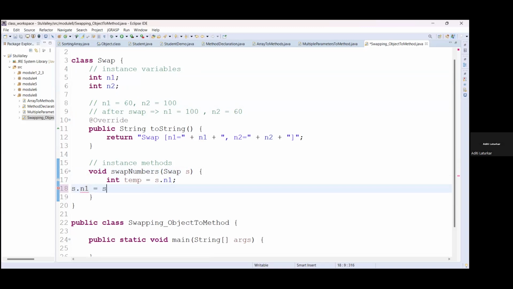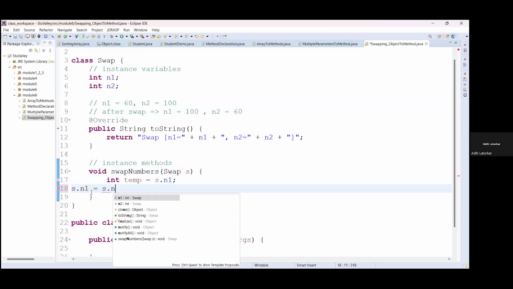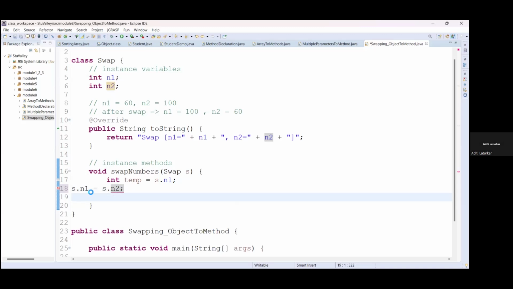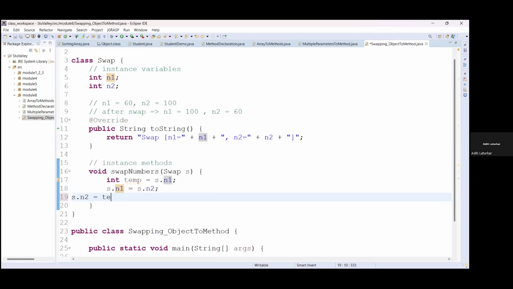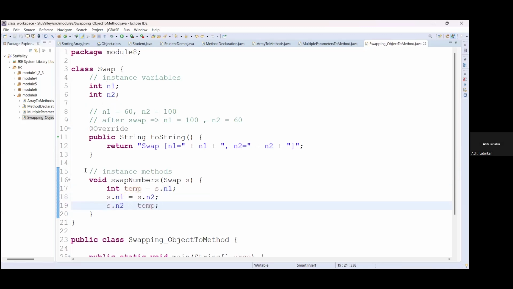S.N1 is equal to S.N2 variable value. We are copying into the N1 location. Now at the end, into this N2 location, we want to copy this temporary variable value. So S.N2 is equal to temp. So this is the swap we have done.